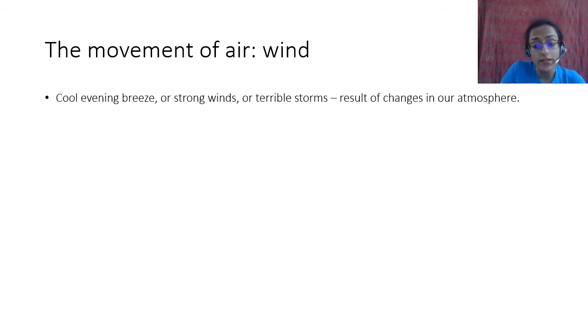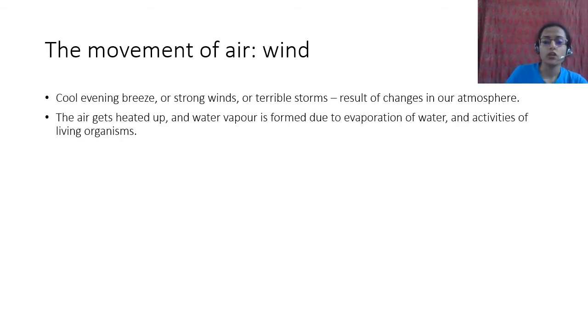Or you could have strong winds, or you could have something like approaching storms, या फिर there is some sort of, in Delhi you have the Loo, like the hot wind that flows during the day. Or you could have terrible storms, thunderstorms, for example cyclones or general thunderstorms. You could have very high winds, right? Very high speeds of that wind, and that is a result of the changes in our atmosphere.